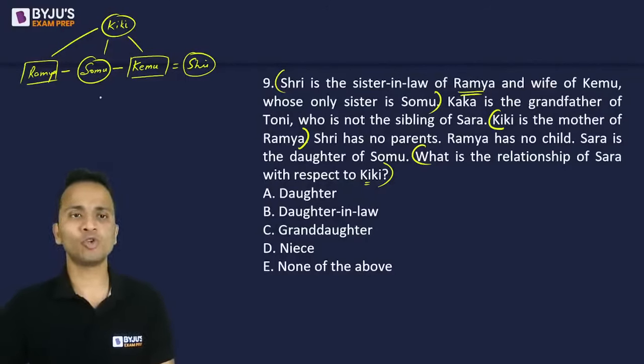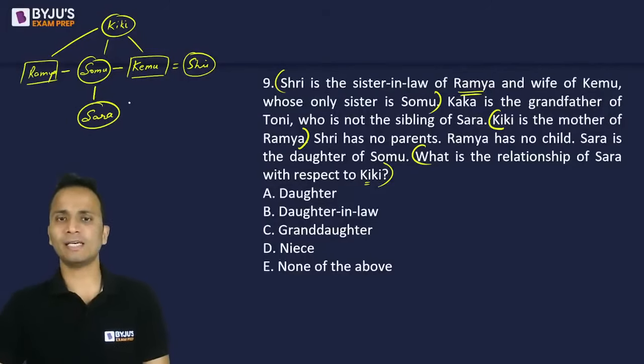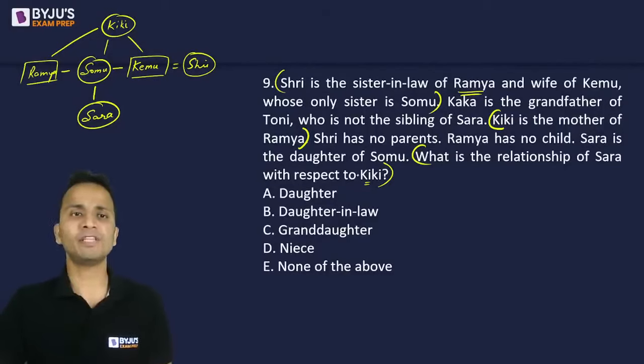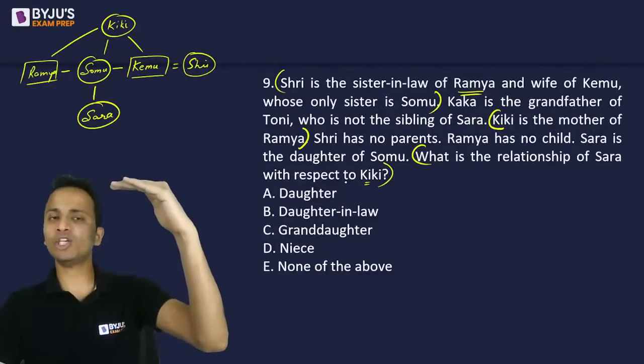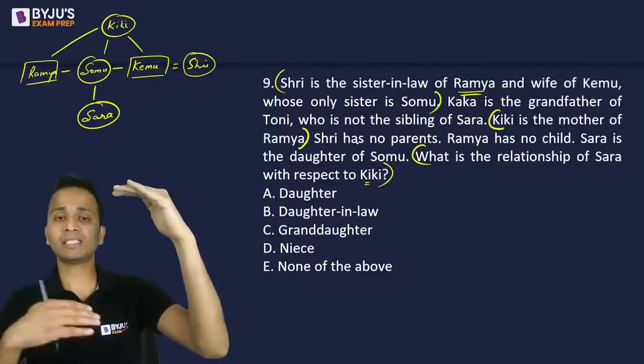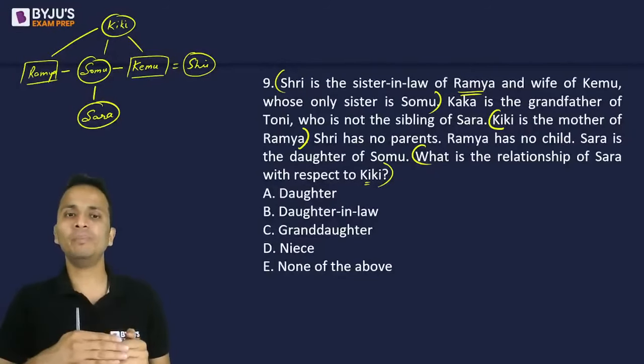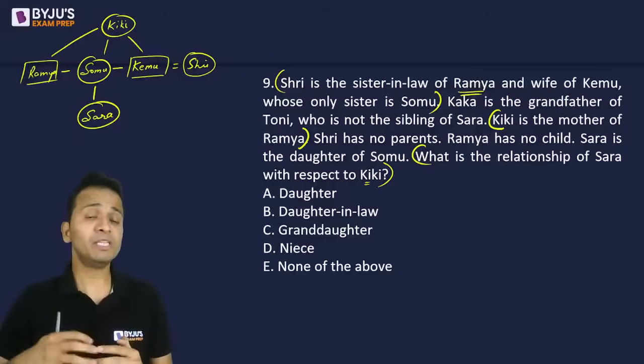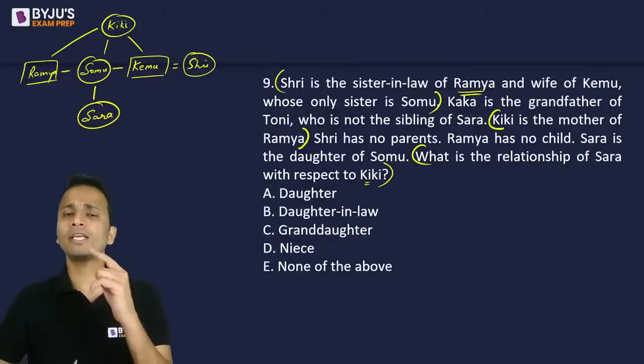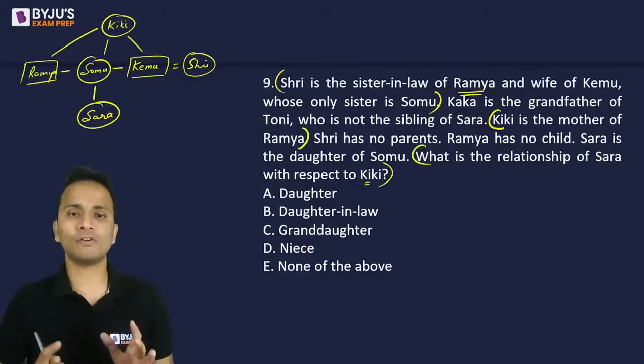Sara is the daughter of Somu. Alright, Sara is Somu's daughter. Now we do not need to do anything more. What is the relationship of Sarah with respect to Kiki? Kiki is at the topmost generation, a female, and Sarah is at the bottommost generation, again a female. So Sarah will be the granddaughter of Kiki, or Kiki will be the grandmother of Sarah.